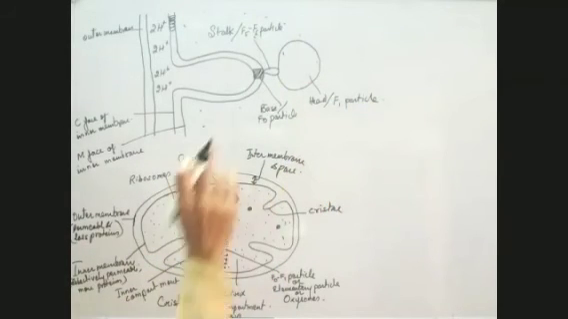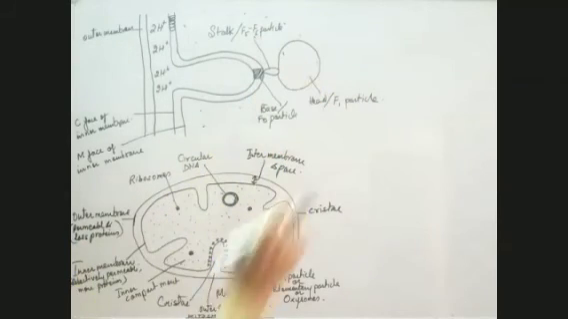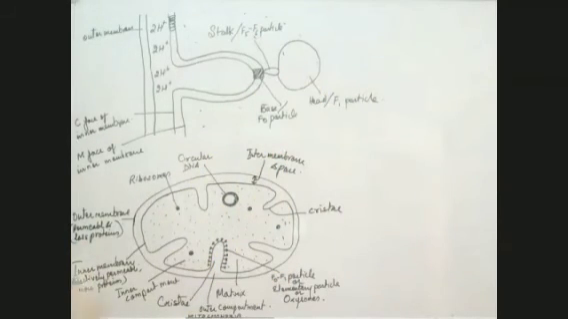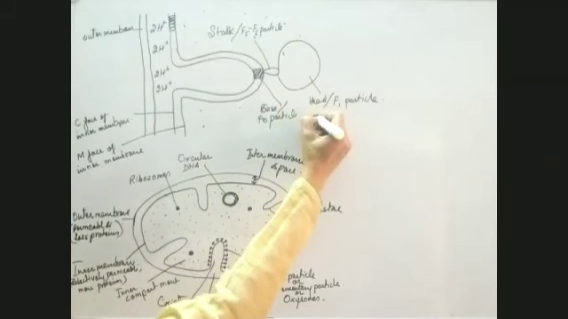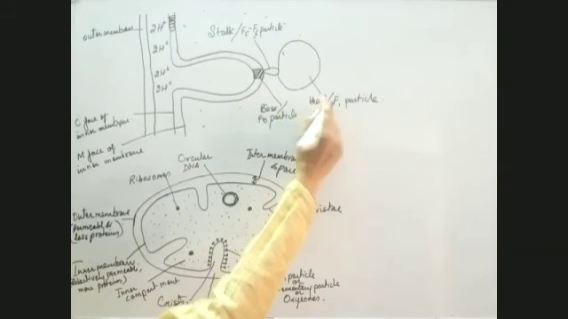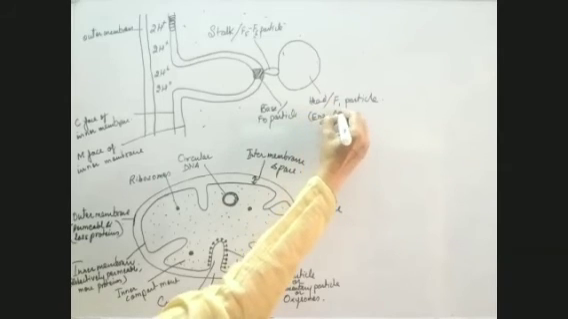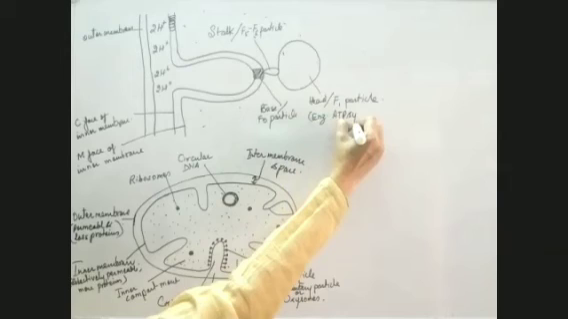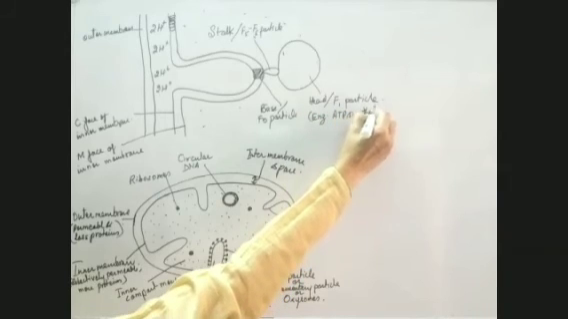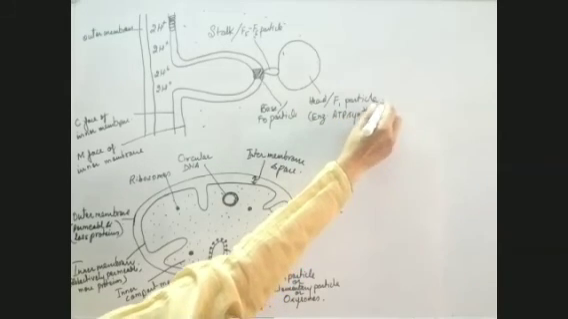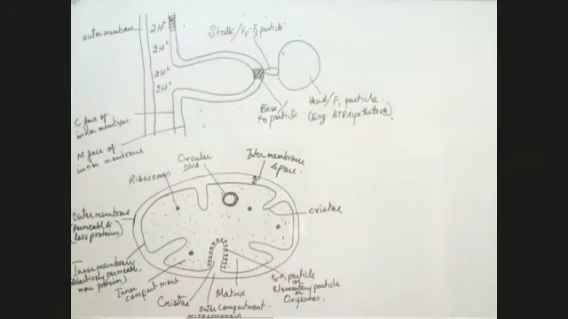And this F1 particle, which is also the head, contains the enzyme ATP synthetase. ATP synthetase is the enzyme which is present in the head part of the oxysome.